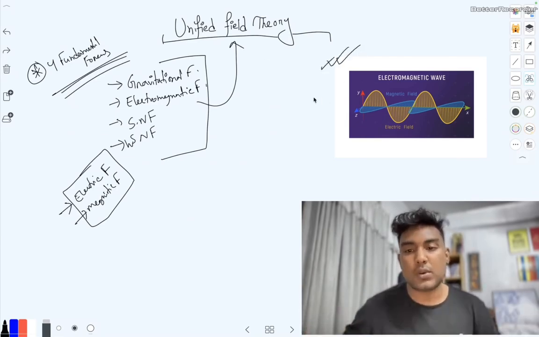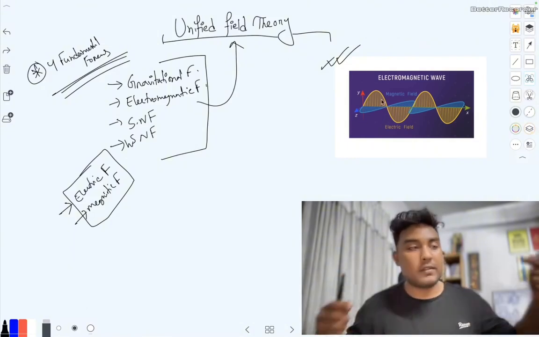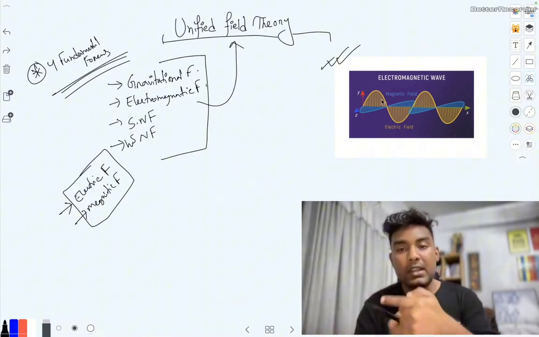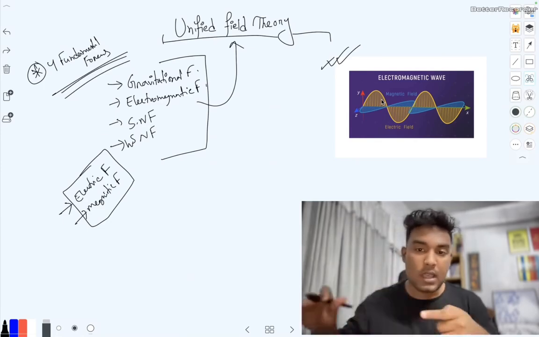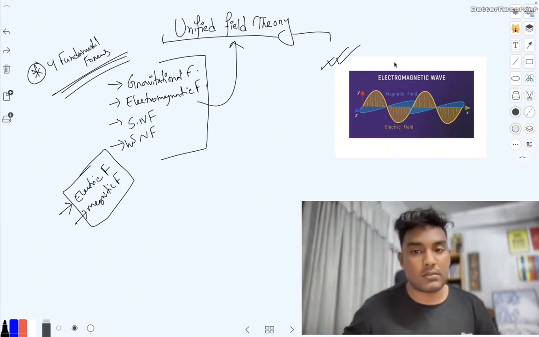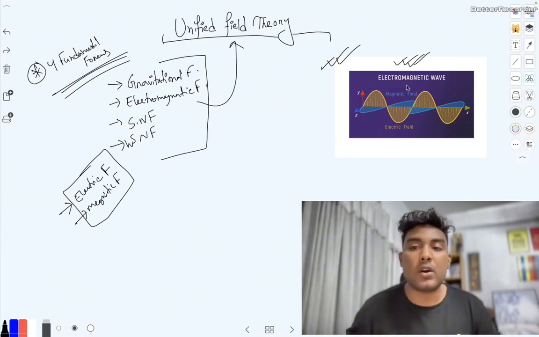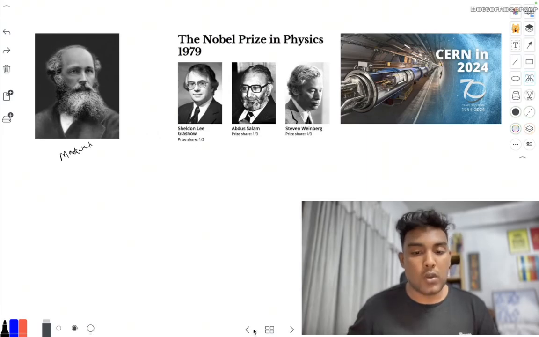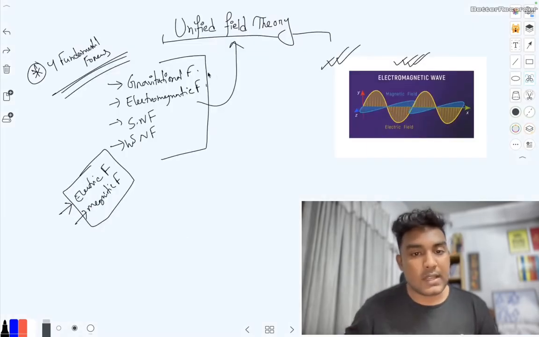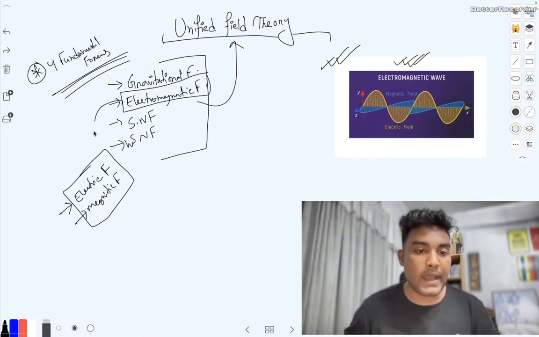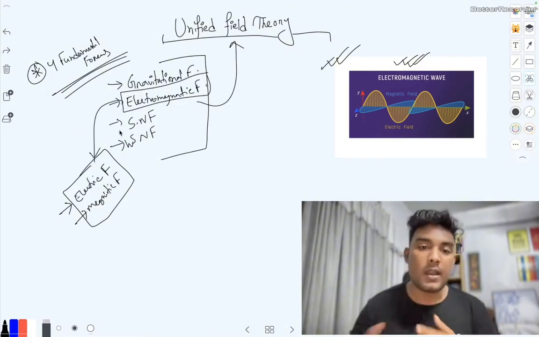That's the picture, so common to us. If the electric field is going this way, the magnetic field will be perpendicular to this. These are the basic things we have learned before. So the electromagnetic field or electromagnetic wave was discovered by James Clerk Maxwell. We had this electromagnetic force, which was not combined, and Maxwell combined this. That's the first thing.